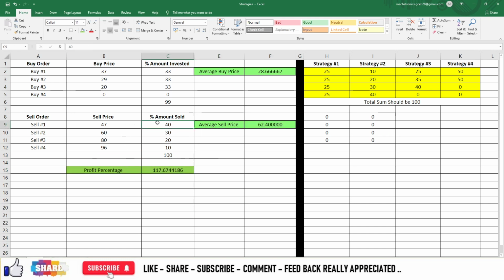Now let us say you're allocating 100% at the first sell order. In that case also your profit percentage will be 63%, and your average buying price will be 28. Sell price is 47 and the total percentage will be 63% if all the levels are getting filled.